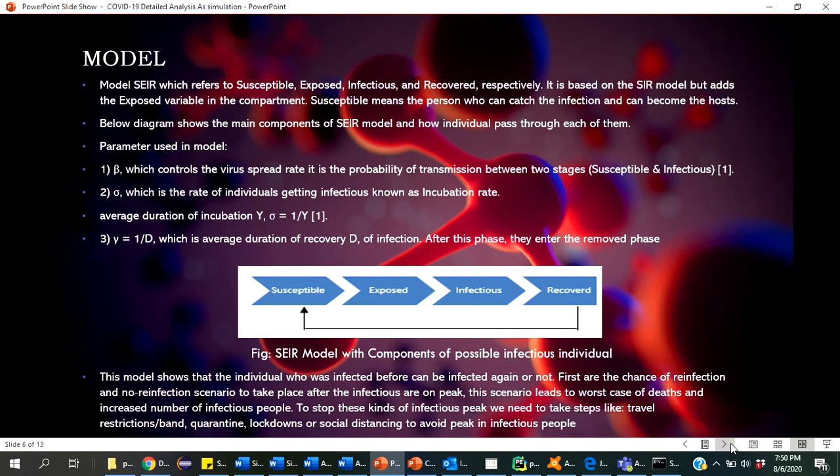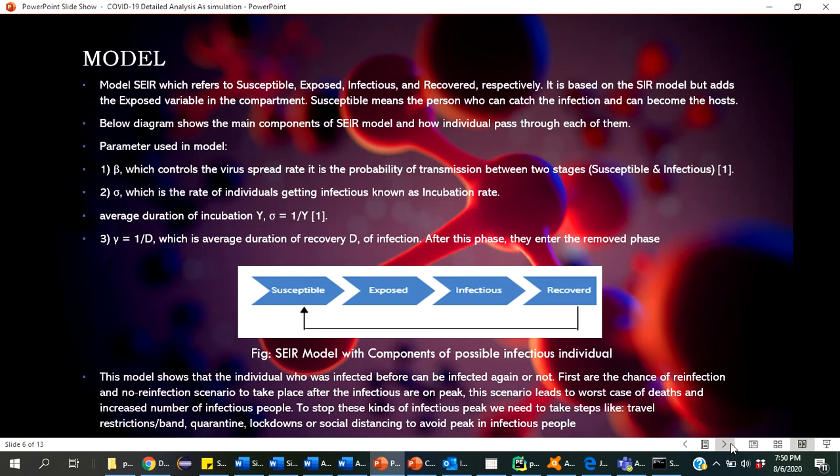The parameter mainly used in the model is beta, which controls the virus spread rate. It is the probability of transmission between two stages, like how people transition from susceptible to infectious. Next is sigma, the rate at which individuals become infectious, also known as the incubation rate. The average duration of incubation is 1 by sigma, and gamma is 1 by D, which is the average duration of recovery. D means recovery duration.